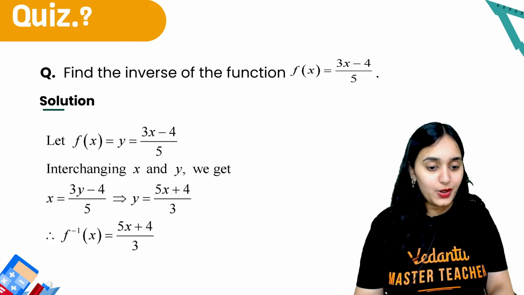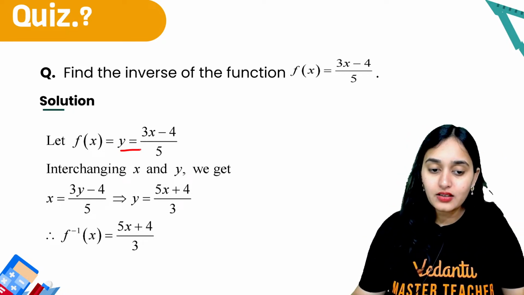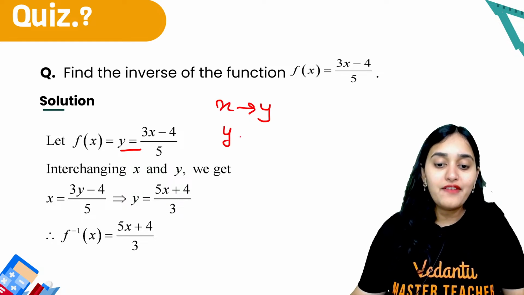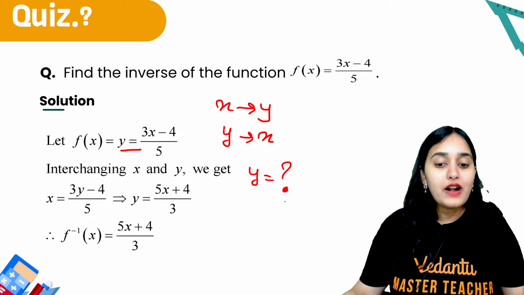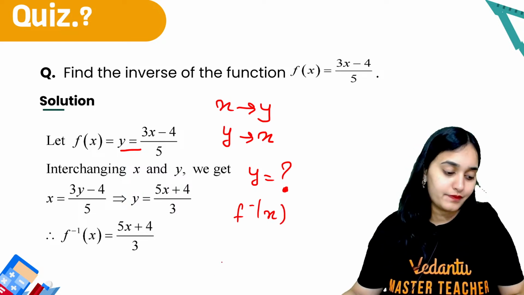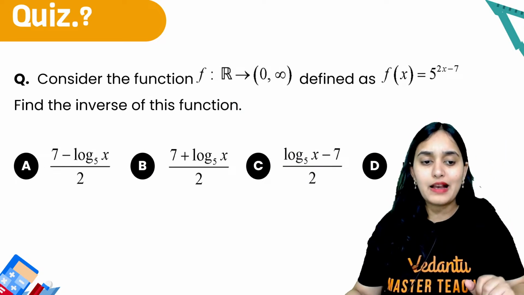Got it, all of you? What you have to do here? So always take your function, x will become y, y will become x, and then you find out what is y. Whatever y value will come, that is f inverse of x. Okay, that is the inverse of your function. Alright, let's do one more example.